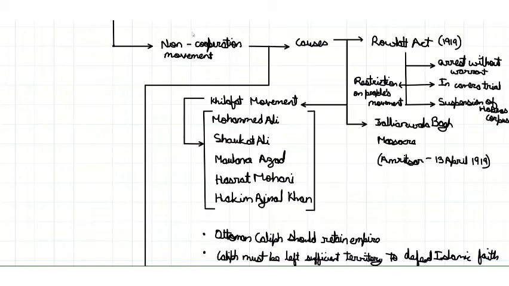There were four main permissions given to British soldiers by the Rowlatt Act. They could arrest anyone they wanted without a warrant, which is also known as suspension of habeas corpus. They had to do in camera trial, that is, there were illegal means used to trial people to jail or sentence them for life imprisonment. There was also restriction on people's movement, which means that they could not freely hold meetings or form gatherings.